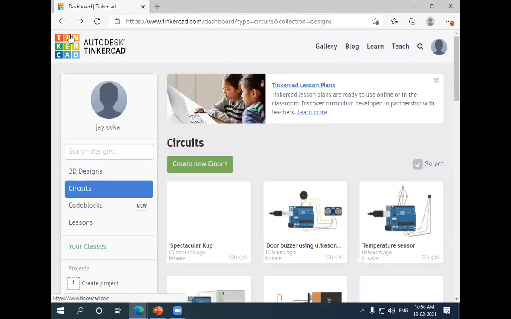Sir, you can just type the software name as Tinkercad in Google, and you will be able to get to the login page, that is the sign up page. In the sign up page, you can give your mail ID and your name and everything, and then log in. Otherwise, if you are already using it, you can use the login options. You can easily log in through Gmail also, sir.